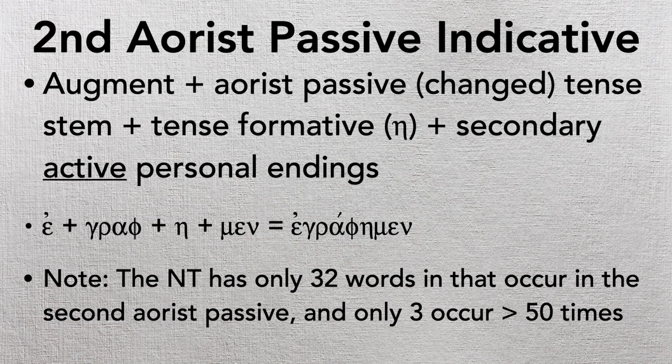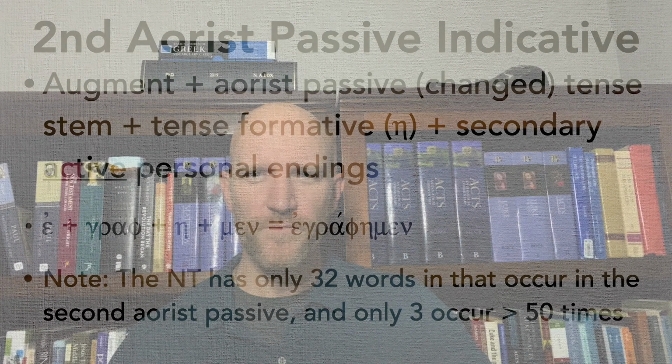The New Testament only has 32 words that occur in the second aorist passive. Only 3 of those occur 50 times or more, okay? And why is 50 times or more important? Well, that's kind of the bar that we've set for vocabulary you need to memorize. I may have said before, the New Testament has 3,000 words that show up 1, 2, or 3 times, which is so rare, they're just not worth remembering. You're never going to know all of those, right? Unless you read the New Testament every day for the rest of your life, which may be a good challenge or whatever. Sometimes you can figure out those words through context, but there's just a lot of those words that don't show up very often, right? So we've set 50 times or more as a bar.